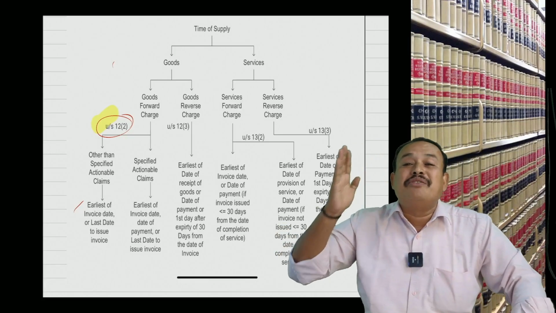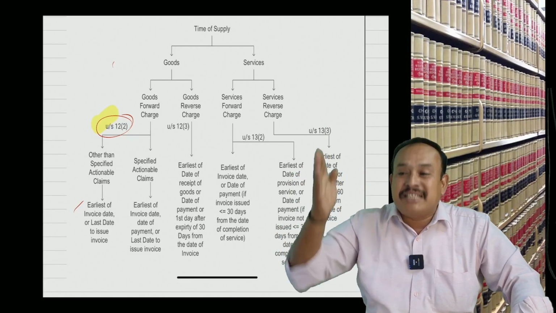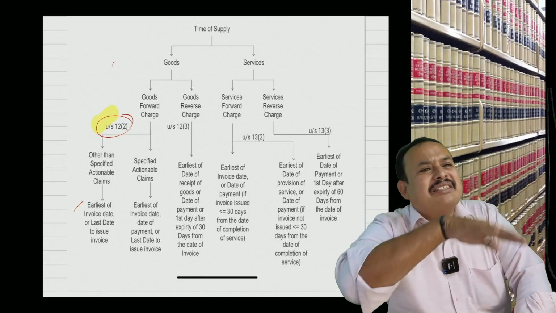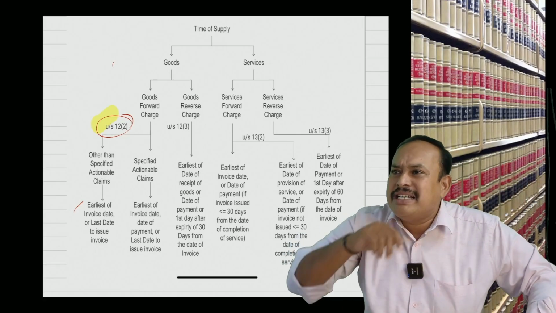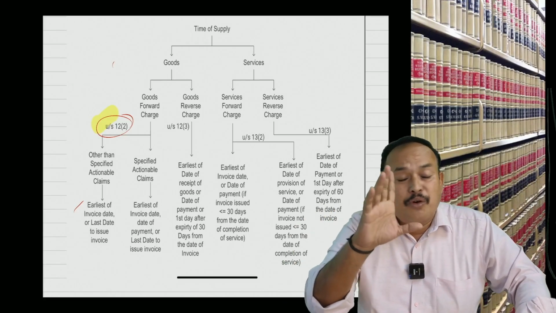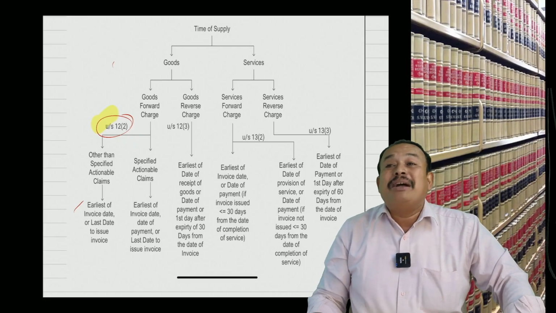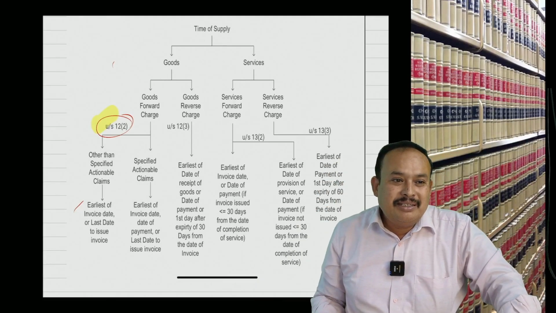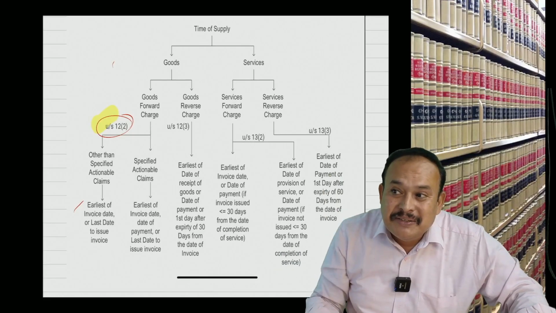The last day to issue invoice here is the date of sale. You get my point? Sir, I raise the invoice on 14th April 2025 for 10 iPhone 16. But I made the goods available to sell on 15th April. Means when is the sale taking place? 15th April.